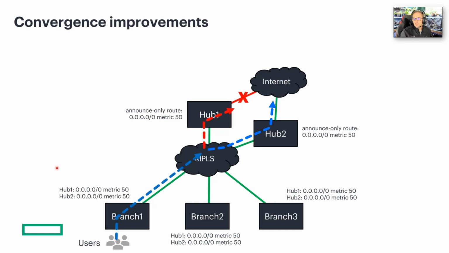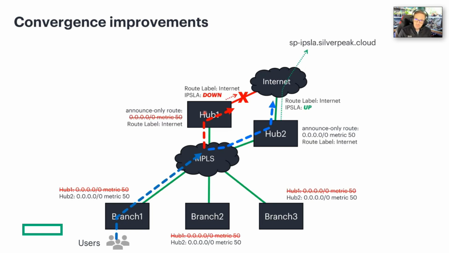But what happens if hub 1 loses its internet connection but doesn't lose its MPLS connection? Now you're going to black hole traffic, because unless you're doing BGP or you have some other mechanism for saying, all right, I can't reach the internet, therefore I probably shouldn't send 0.0.0.0/0 metric 50 into the fabric.